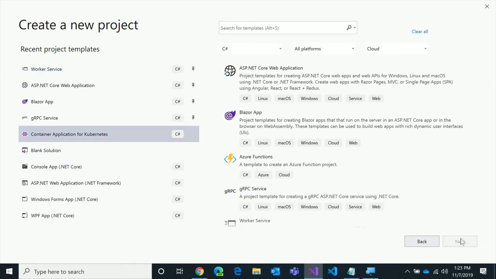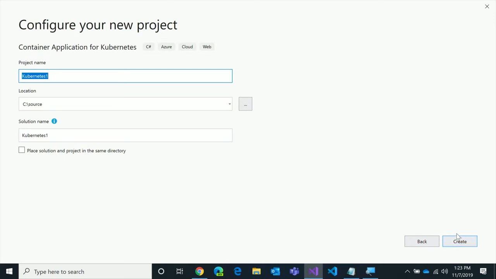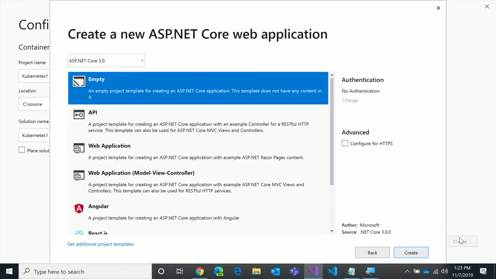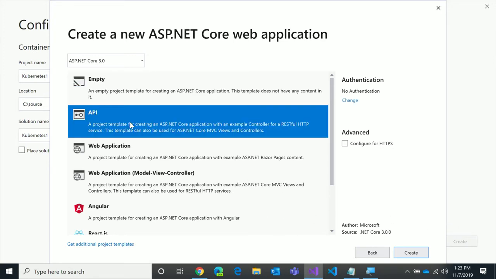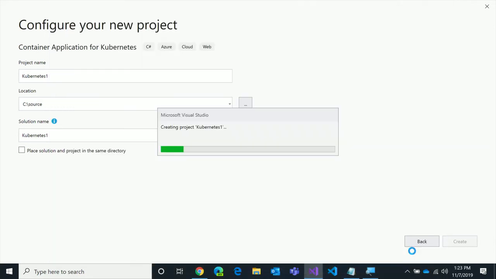So let's do an application. We'll just call it Kubernetes 1. That's fine. And then what it's going to do is it's going to prompt me after that, what kind of project do I want to stick in there? And in this case, I'm building something for Kubernetes. So I'm going to select an API. And I'll click Create.